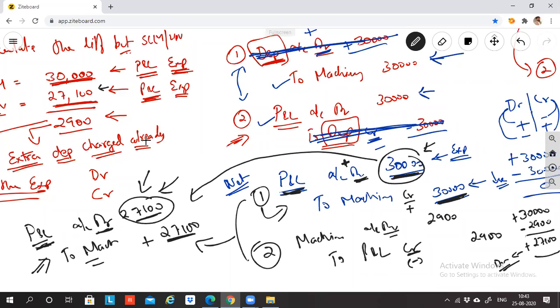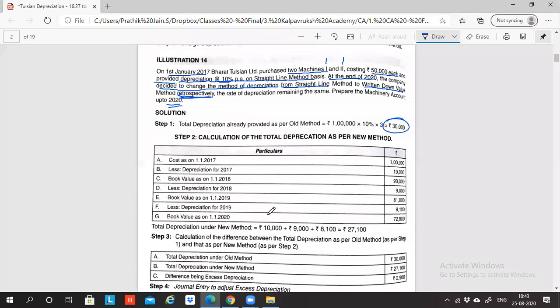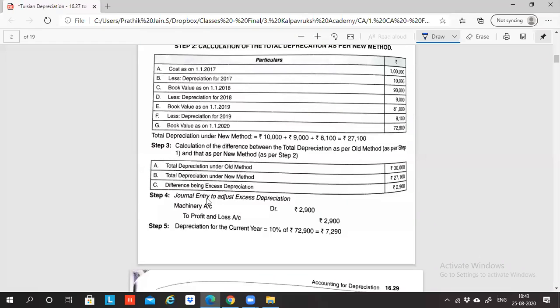Are you getting the point? So this is the entry for correcting the journal, correcting the values. If you see here, the entry is the journal entry for excess depreciation. Whatever depreciation you charged in excess, to reverse that excess, the entry is machinery to profit and loss account. When I'm debiting machinery account to the extent of 2,900 rupees, I'm increasing the value of the machinery. And when I'm crediting 2,900 rupees to profit and loss account, I'm reducing the expense. Expense is getting reversed. Machinery value, which was earlier depreciated, we are reversing that, thereby increasing the value of the machinery.